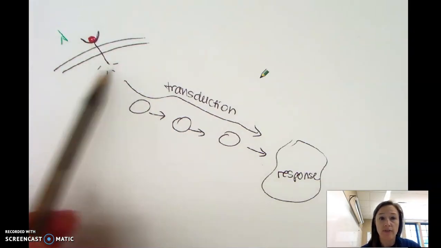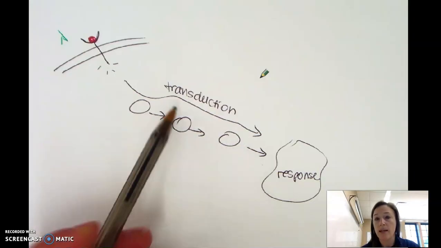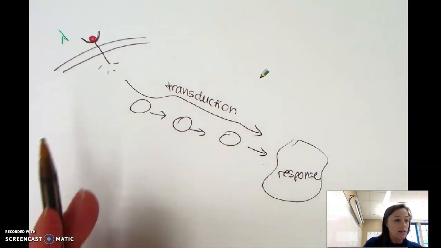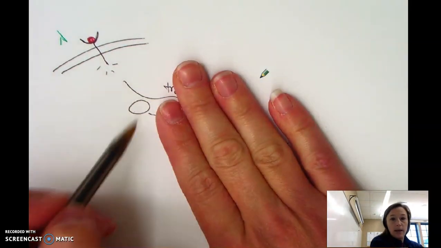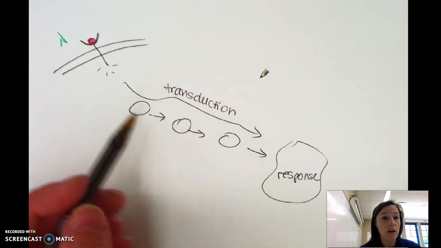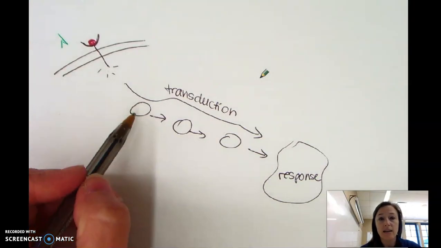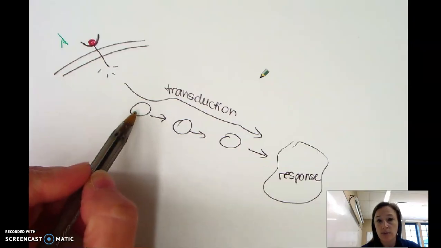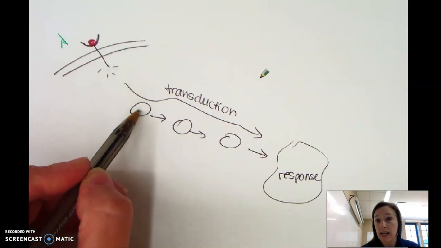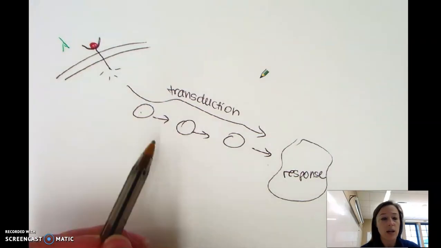Then maybe everything's working fine up here, but maybe one of these molecules is mutated or has a problem. And so maybe this one's the problem, and it doesn't do its job. That means none of this would happen. So basically you're stopping your pathway right there. You don't get your response. Same thing if one of these is mutated. Or maybe the ligand's not bound, so maybe the receptor is turned off, okay? But this one is mutated to the point that it's activated. So even though it's not getting the signal from the receptor to be active, it's activated. And so it makes this response happen even when it's not supposed to, even when there's no ligand bound. So you could see that happening.